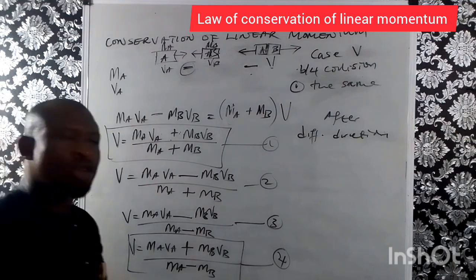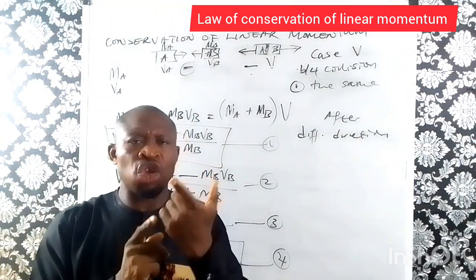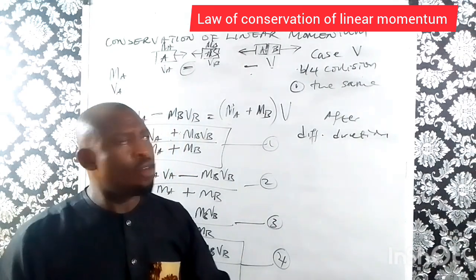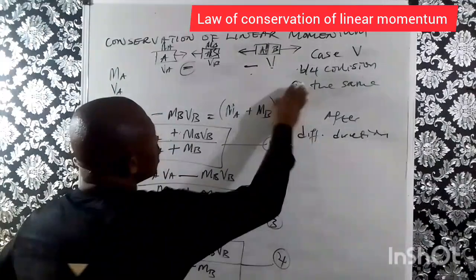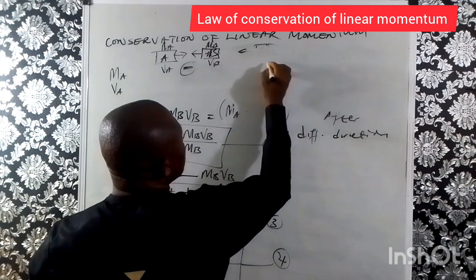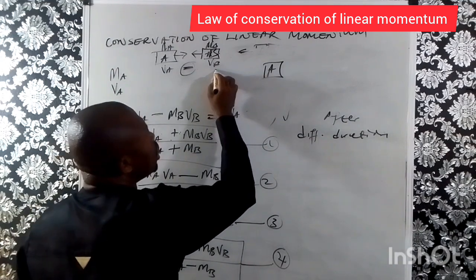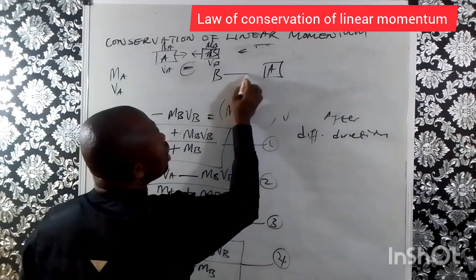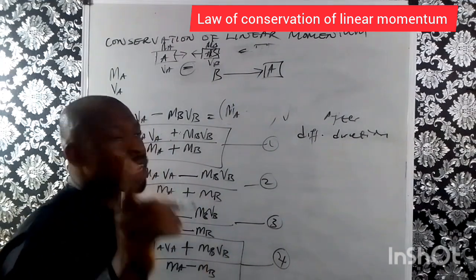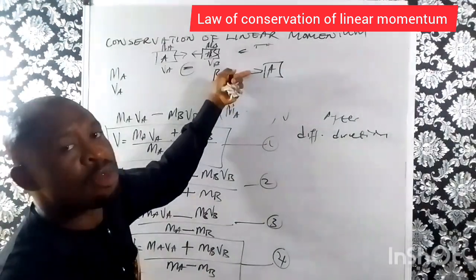These are 4 different cases. Now, let us look at how to solve a problem using this. But I want to let you know that if a body is at rest and a moving body hits it, for example, if A is at rest, and then another body, let's say B, is moving and hits A that is at rest, the implication is that before collision, they are moving in the same direction.